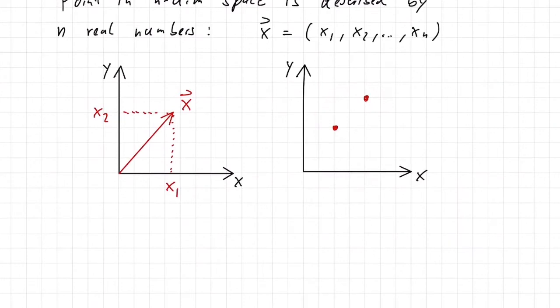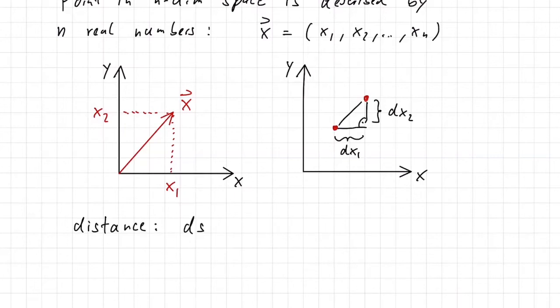It's very easy to calculate the distance between these 2 points, because if this distance here is denoted as dx1, so that's the difference between the x1 coordinates, and this distance here is denoted by dx2, then because we have a 90 degrees angle here, we can simply use the Pythagorean theorem to calculate the distance between these 2 points. Namely, the distance is then simply given by ds squared equals dx1 squared plus dx2 squared.